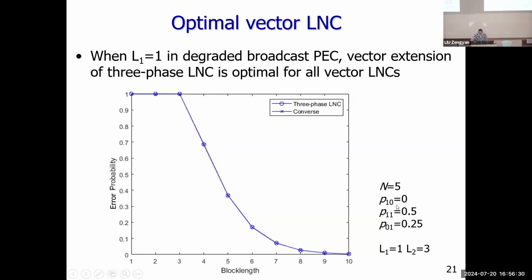When user 2 is on, user 1 is always on. This is a degraded channel, and we have 5 symbols transmitted at every time. And this is our numerical result, which also matches our proof.